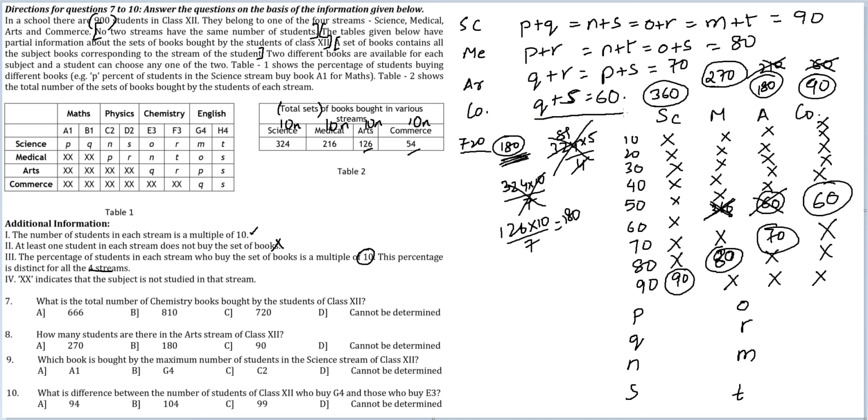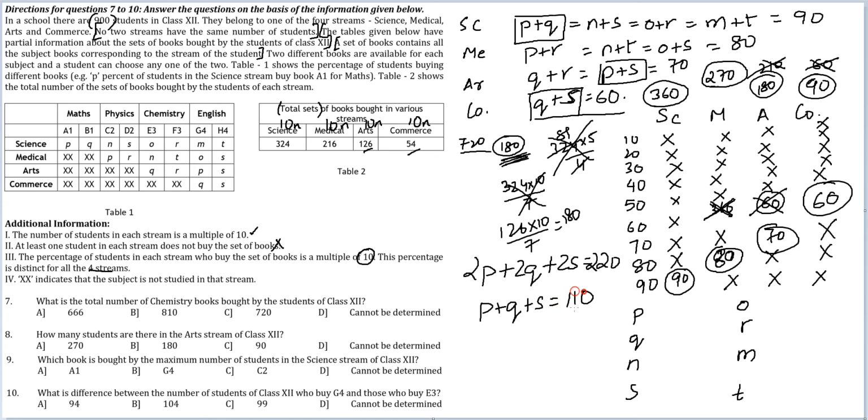So a little bit of quick checking will lead you to Q plus S, P plus S, and P plus Q. Look at these 3: P plus Q, P plus S, Q plus S. You would have 2P plus 2Q plus 2S is equal to 90 plus 70 plus 60, or 220, or P plus Q plus S would be equal to 110.